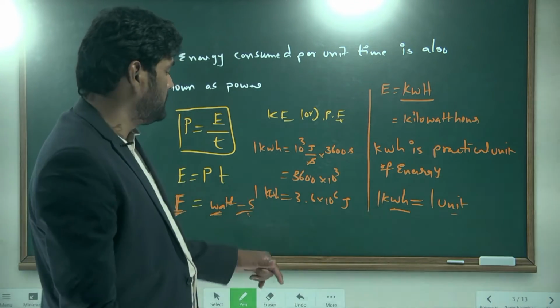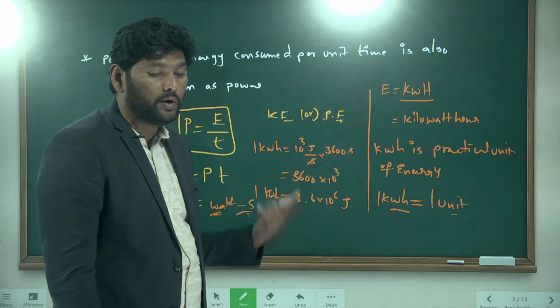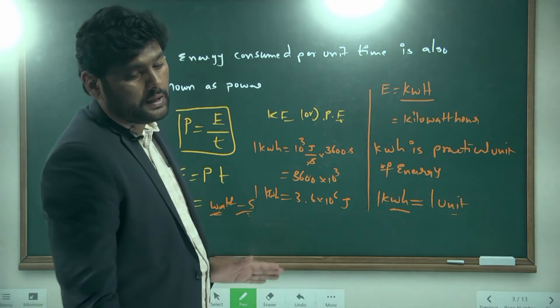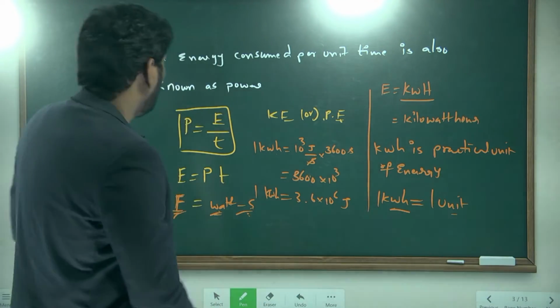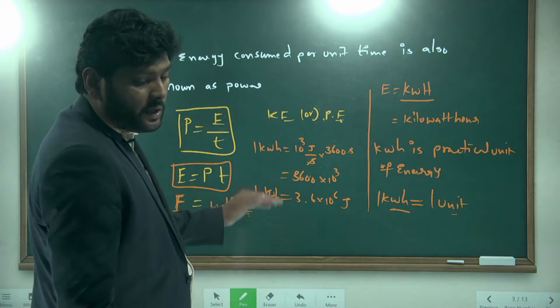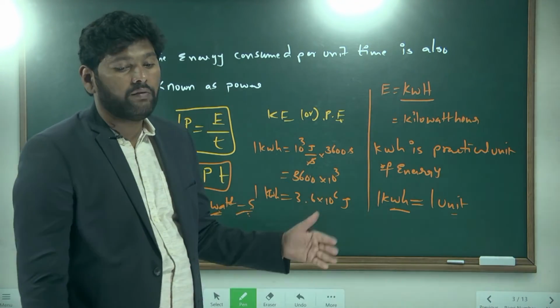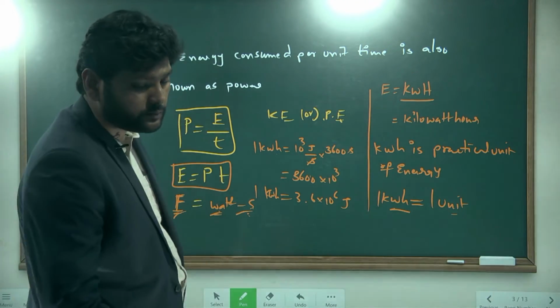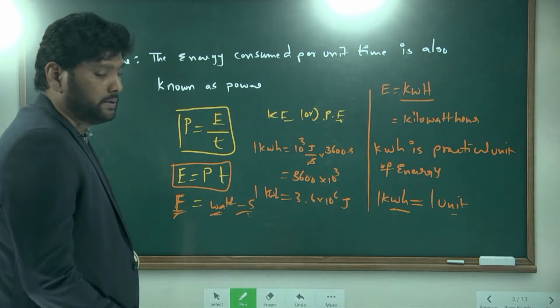This is the practical unit for energy, and this is the formula to find the energy when we have power and time. Got it? Yeah, understand.